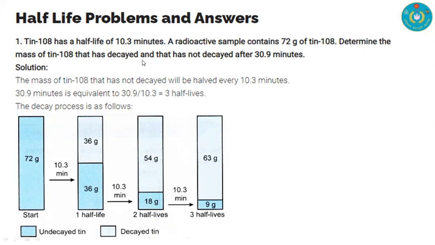Here, our half-life is 10.3 minutes, and 30.9 minutes is 3 half-lives. We started with 72 gram, after the first half life it will be 36, after the second half life it will be 18, and after the third half life it will be 9 gram. After three half lives we have 9 gram of intact tin 108.